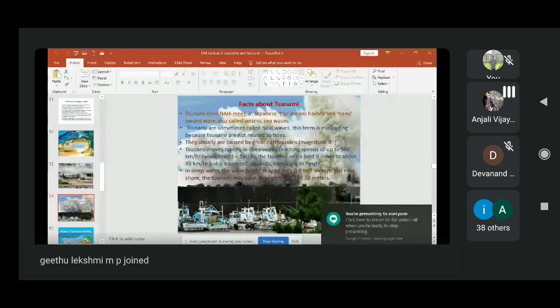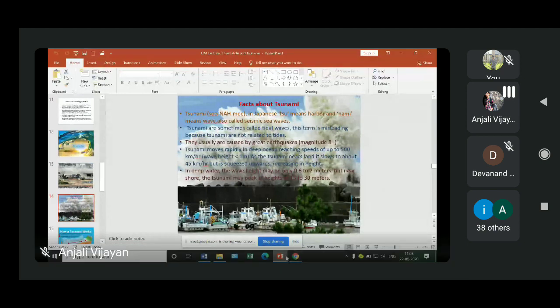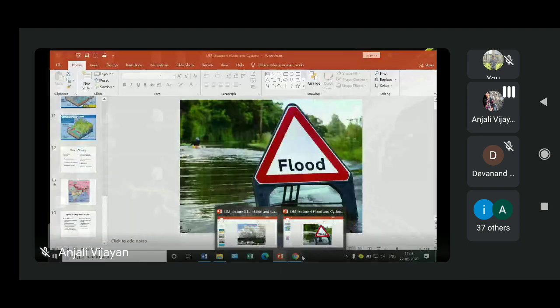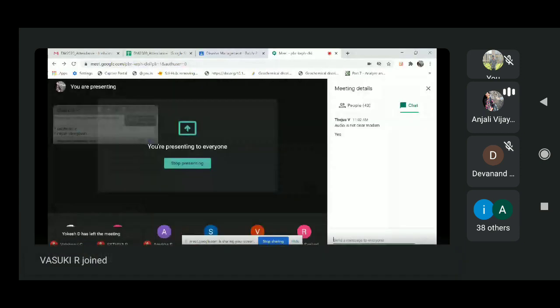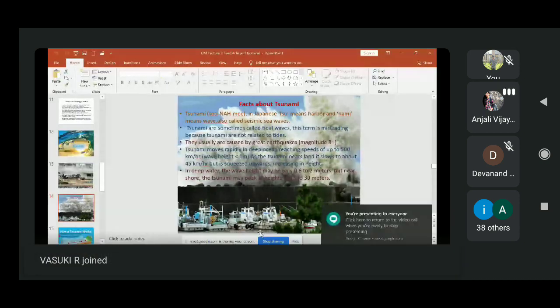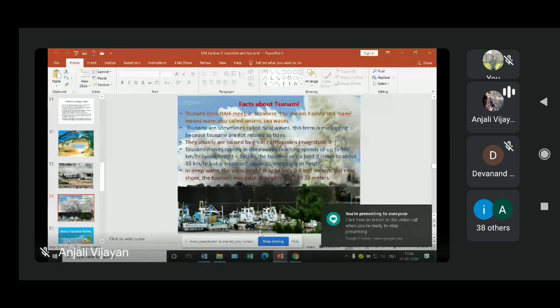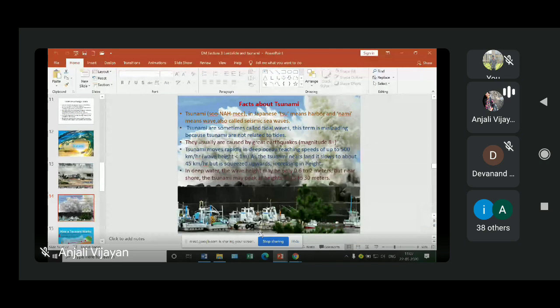It is usually formed due to great earthquakes with a magnitude of 8 or more, and it can also happen due to submarine landslides or submarine volcanic activities. In the deep sea or open ocean, it has a speed of nearly 700 to 800 kilometers per hour.